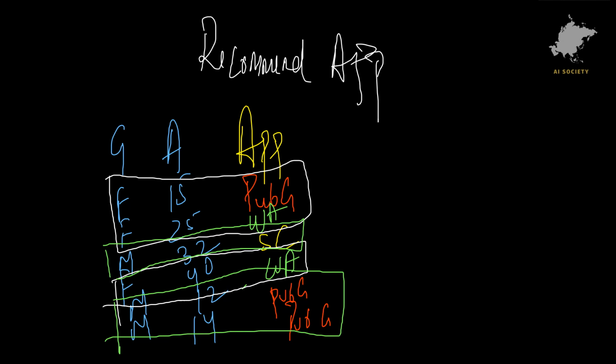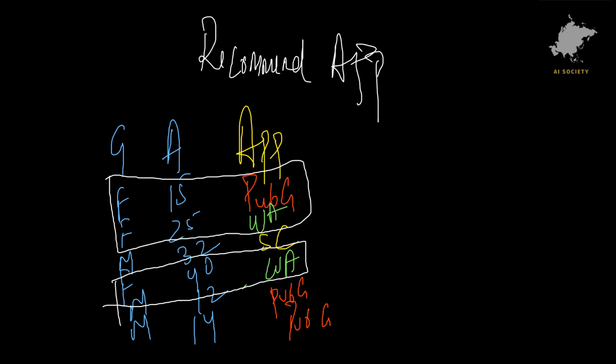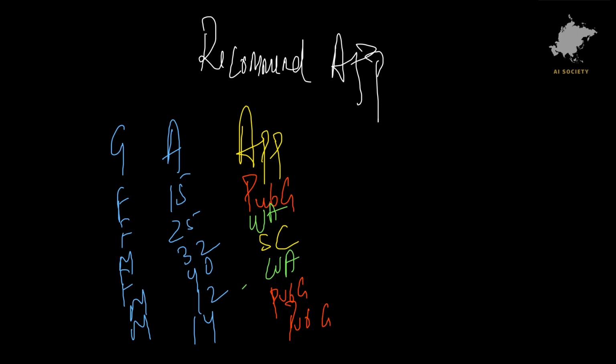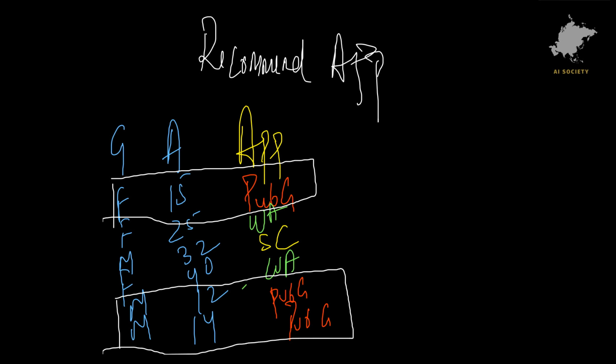But if we look at the age, let's go back. If we look at the age properly, you see that the people under 20 have downloaded PUBG. Female 20 years or under is PUBG, male 20 years or under is PUBG. And the people who are over 20 have downloaded any app but PUBG. So we are able to see a nice split here: based on age, there is a clear separation.